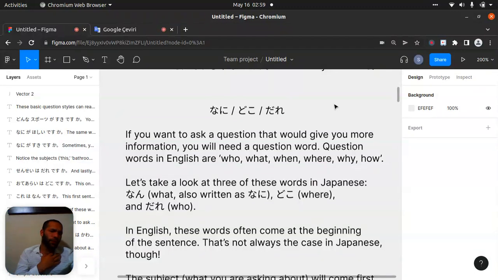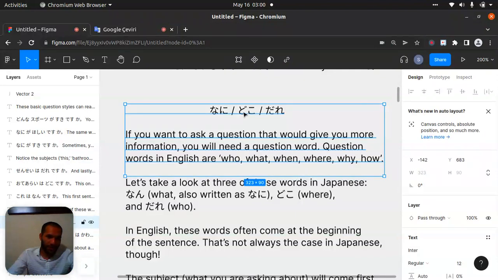Okay. If we want to say where is the cat, we need to say Neko wa. Look, this is a very good point. How can we do it? Before explaining everything, I want to test on me. Okay, let's start like that. Neko wa doko desu. Okay, that's true. What do you think?